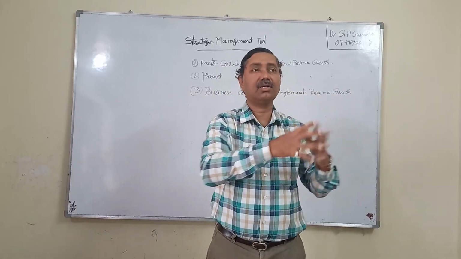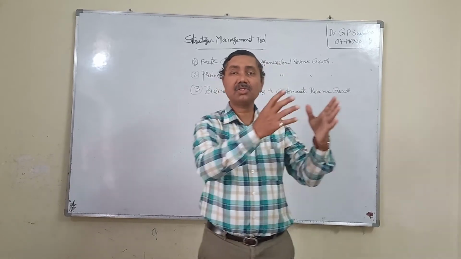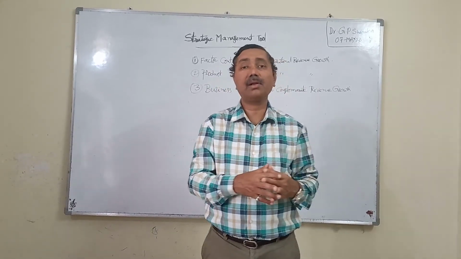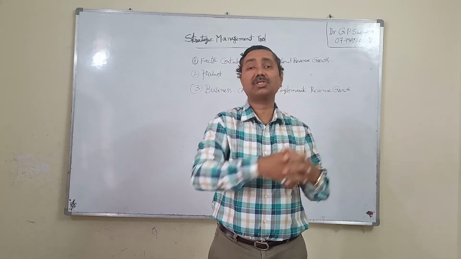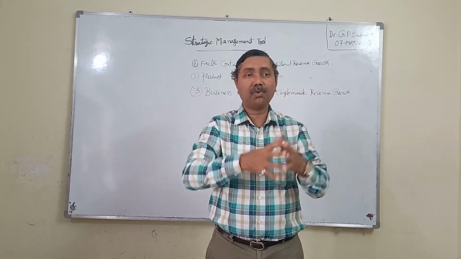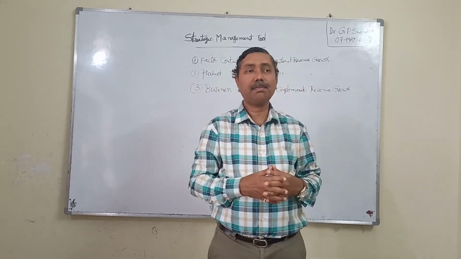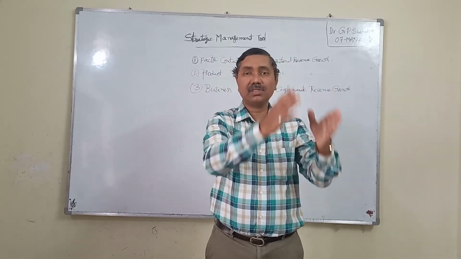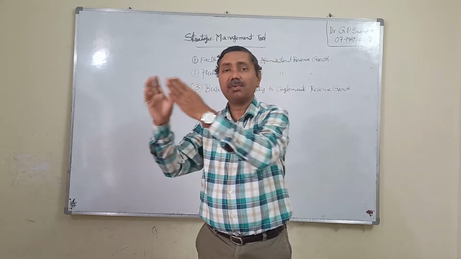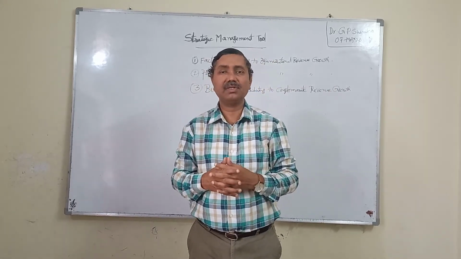Or you are an FMCG company like Hindustan Unilever or Procter and Gamble, or Johnson and Johnson. You have a product portfolio of 10 products. Out of these 10 products, which product is really contributing to your organizational revenue growth?